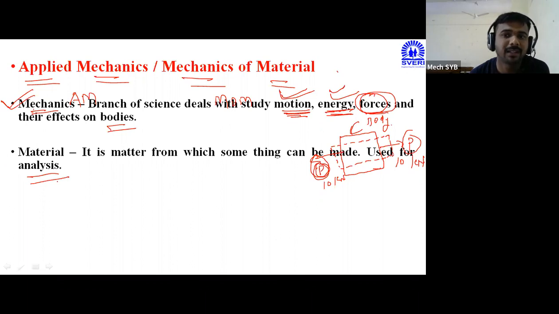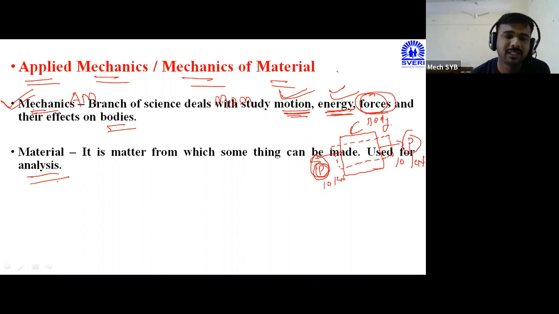हवेमध्ये फोर्स आपल्याला अप्लाय करता येत नाही. गिअरच नसेल मशीन मध्ये, it is not possible to go for the movement, or it is not possible to go for the motion. So material is very, very important, and that material will be considered as a part of the analysis. So many components are there. That component is also one of the part of material.